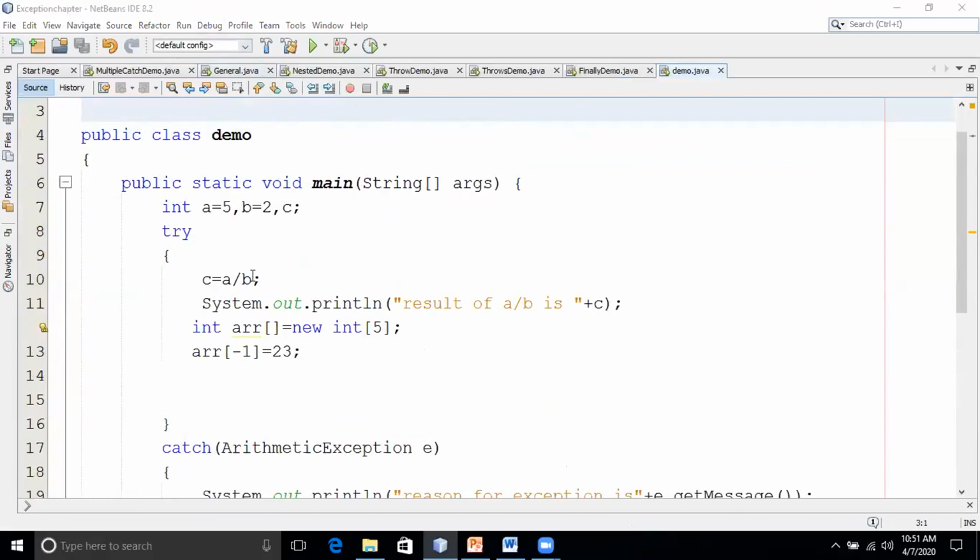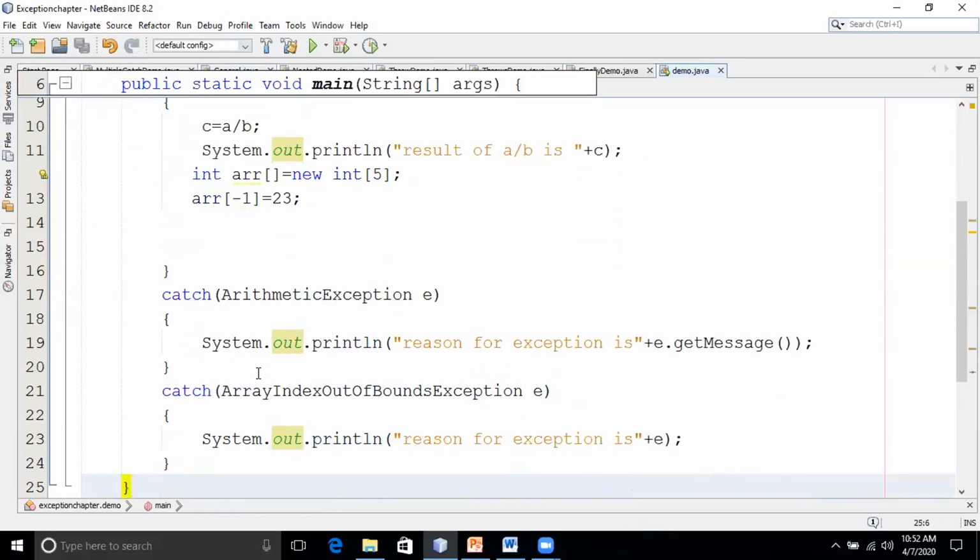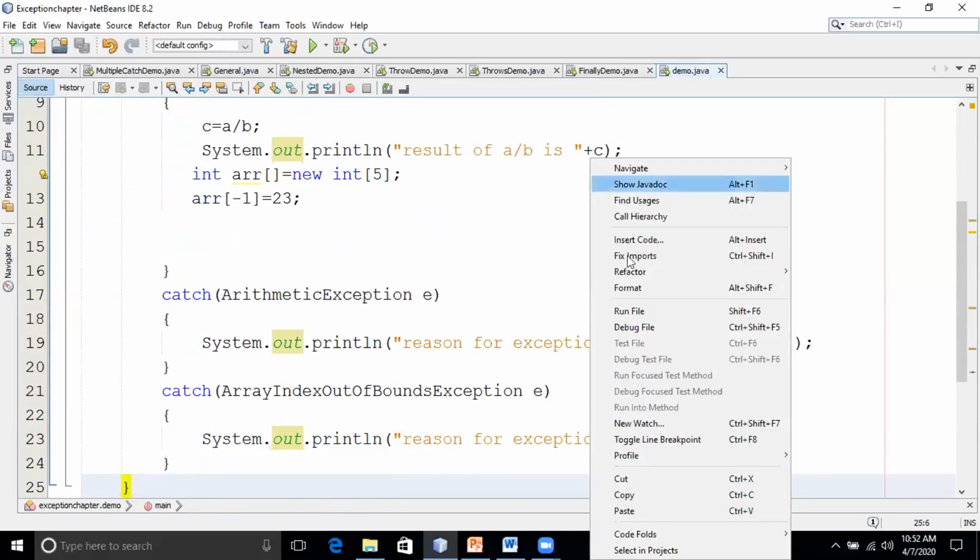Hello students. Now can you see the screen? Yes, sir. So now I have given the a value as 5 and the b value as 2. Will it throw arithmetic exception? No. So now it will throw what exception? Array index out of bounds. Do we have a catch handler for this? Yes, we have a catch handler for this.